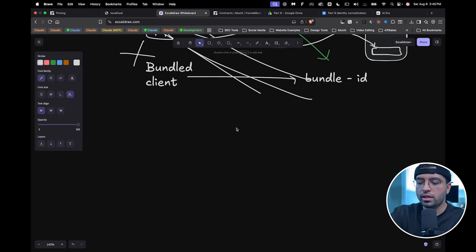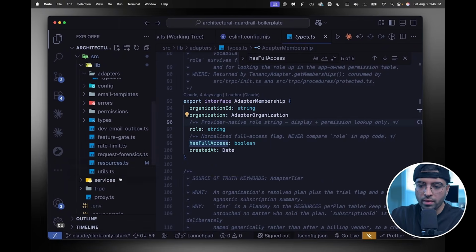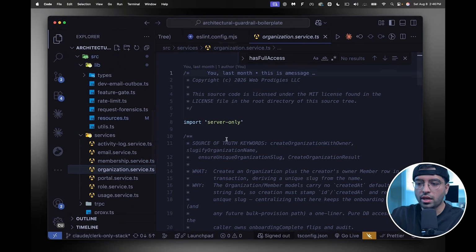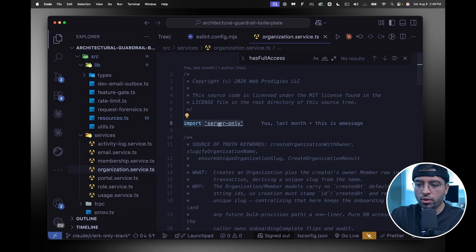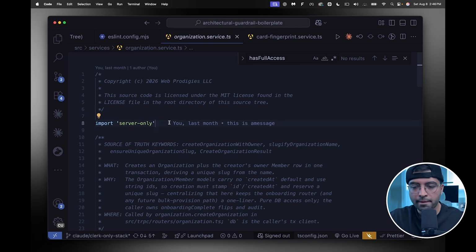And the way to do that is by changing all server actions to server-only functions. And the way we do that is by importing this statement at the top of each service file. So if I show you what a service looks like, you'll see it has import server only on top. And the server only right here is what prevents this code from being bundled with the client. And nobody can call this endpoint essentially. This can only run on the server. That's what it means.